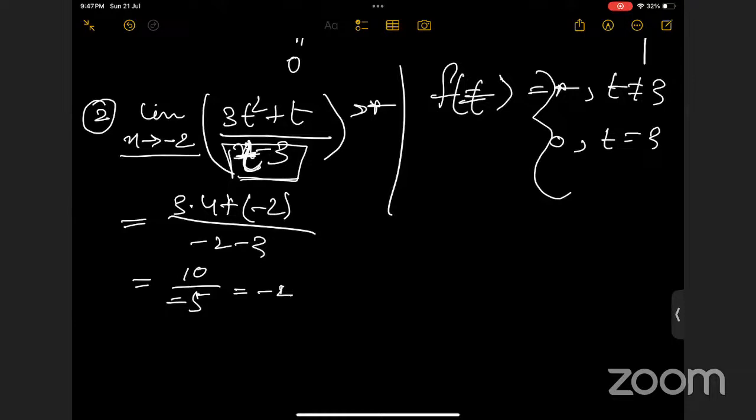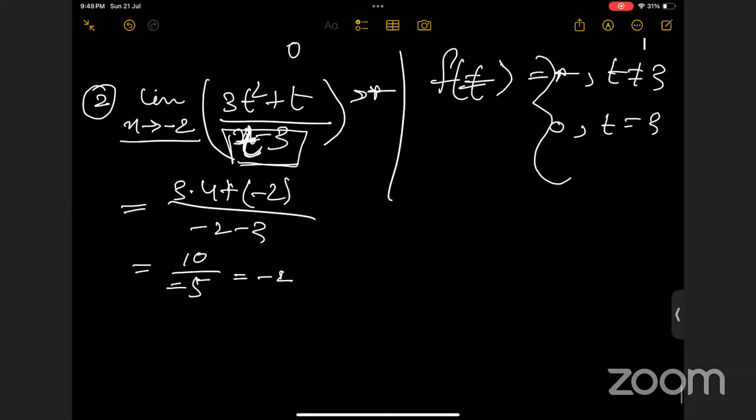Yes, ma'am. So see, there is no problem with this point. We can just directly put t equals -2, then we can conclude, right? Yes, ma'am. So whether the function is continuous or not? I don't think so. Not, ma'am. Why is it not continuous?